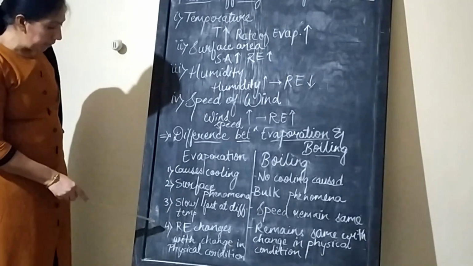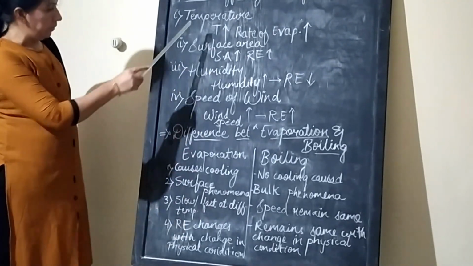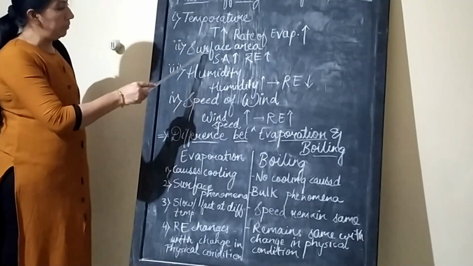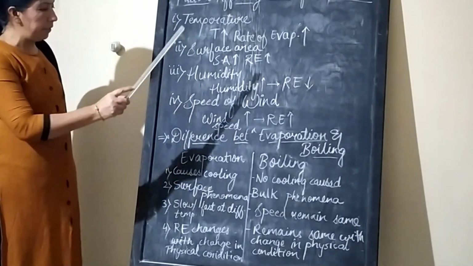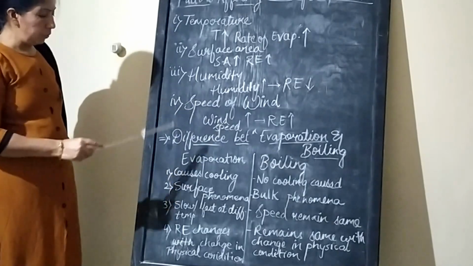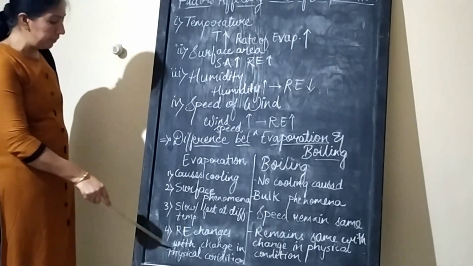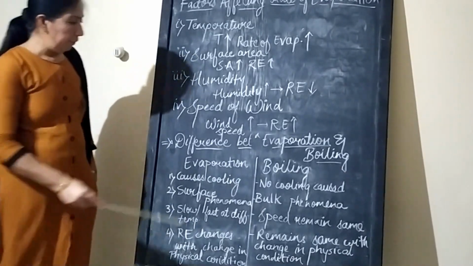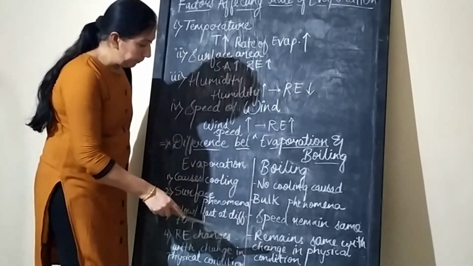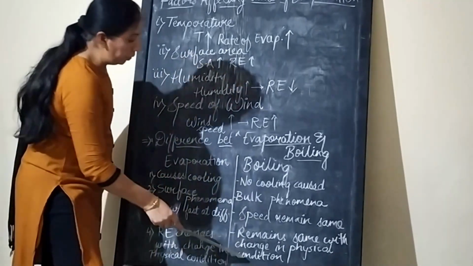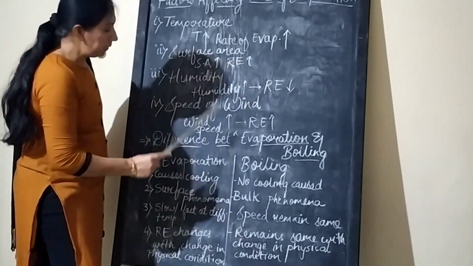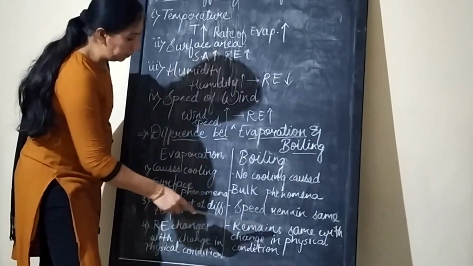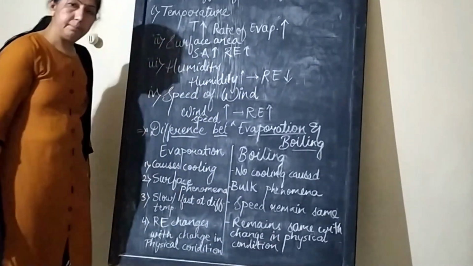Now last one, some factors affect the rate of evaporation such as temperature, surface area, humidity, speed of wind, nature of the solvent. All these factors are physical factors which affect the rate of evaporation. While in case of boiling, these factors do not affect. That means all these physical factors do not affect the process of boiling.